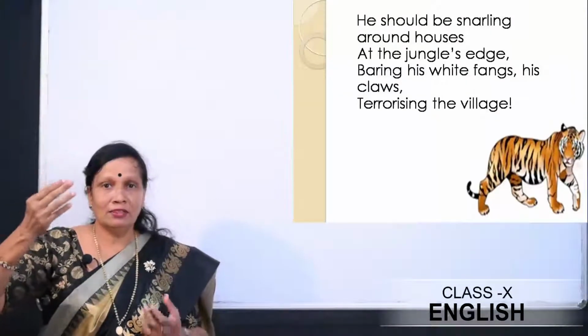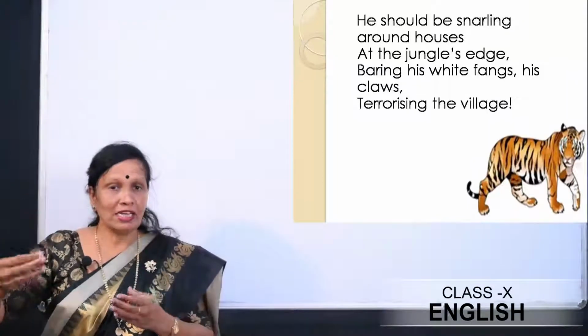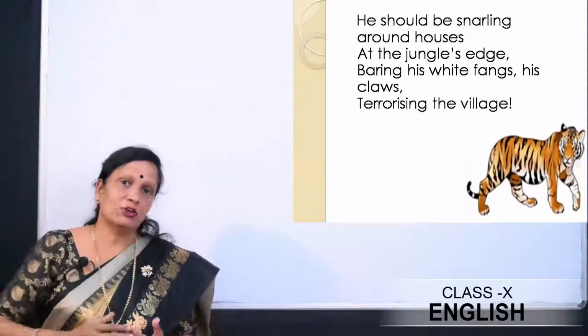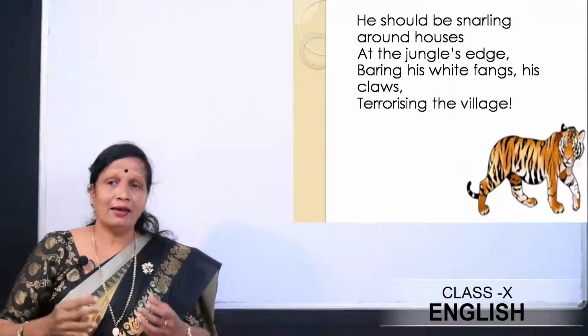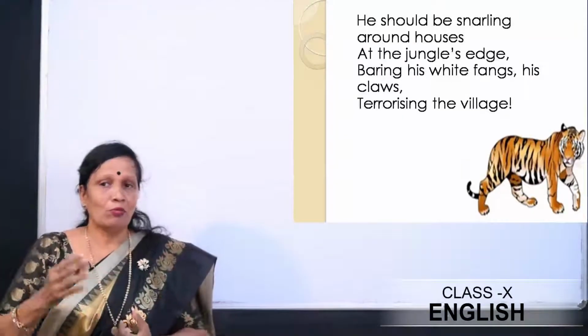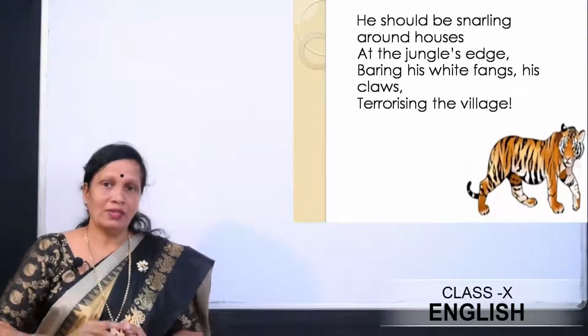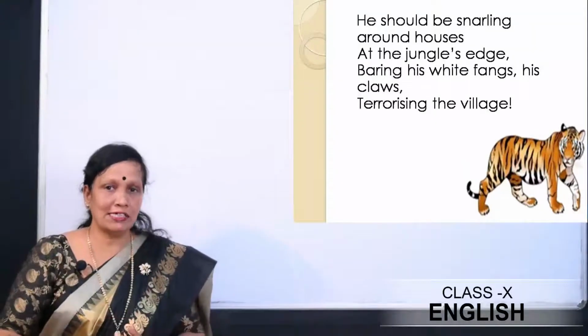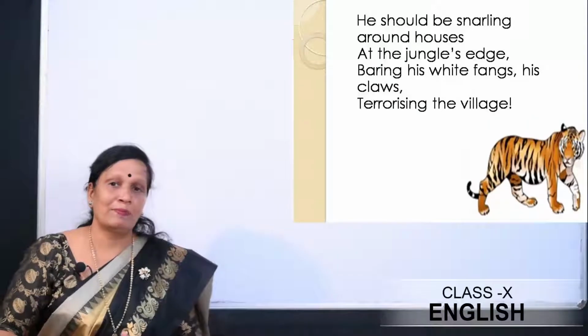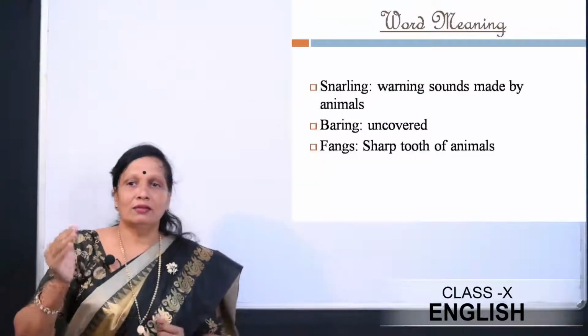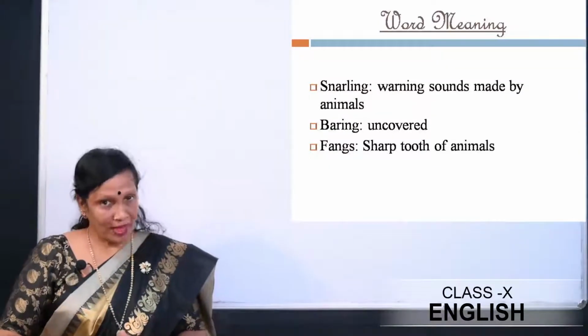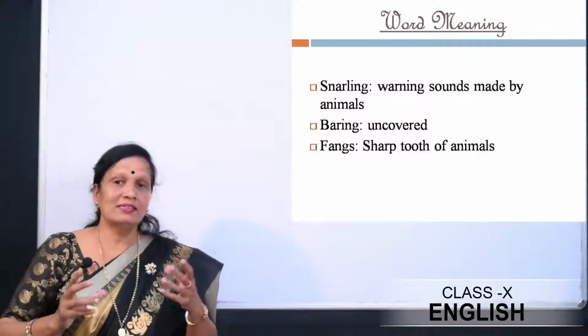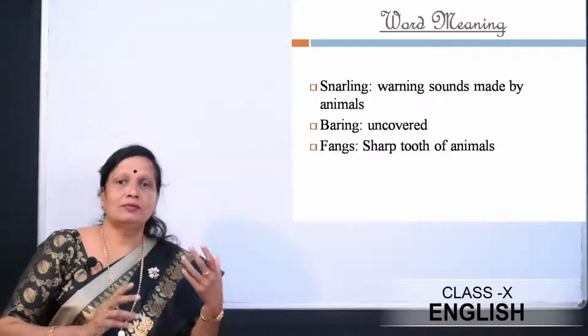So here the poet is talking about the village which is there in the outskirts of the jungle, and sometimes what does this tiger do? Let's first try to look at the word meaning so that it becomes easy for you to understand the stanza. Snarling, warning sounds made by animals. Baring is uncovered, like we say barefoot.